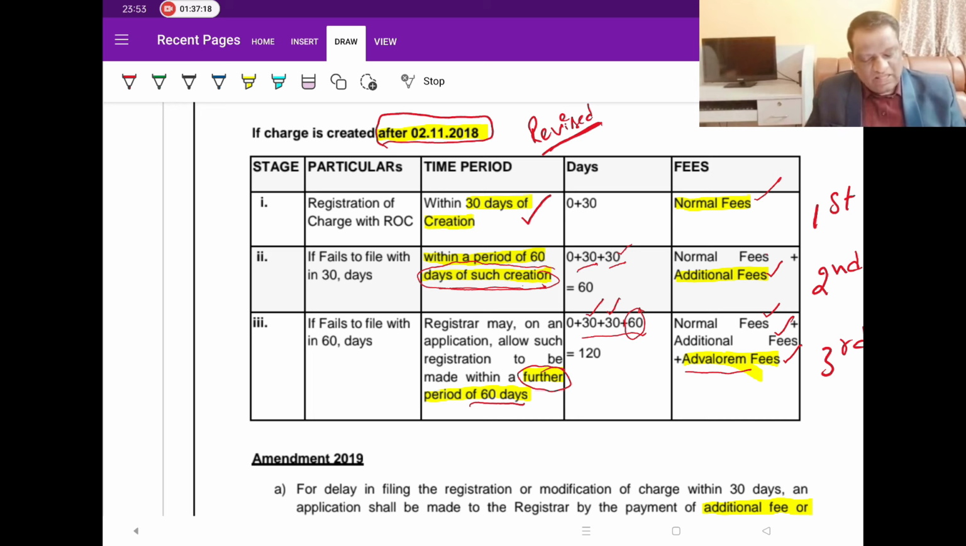Now the timelines, as the last one, and we'll discuss this and close. So there are three timelines. First slab is up to 30 days. Second slab is up to 60 days. Third one is 120 days. And the types of fees you have to pay: first slab, normal fee; second one, normal plus additional; third one, normal, additional and ad valorem. So these are the base details that we need to remember, and we have covered almost all the questions that are relevant at the current times.